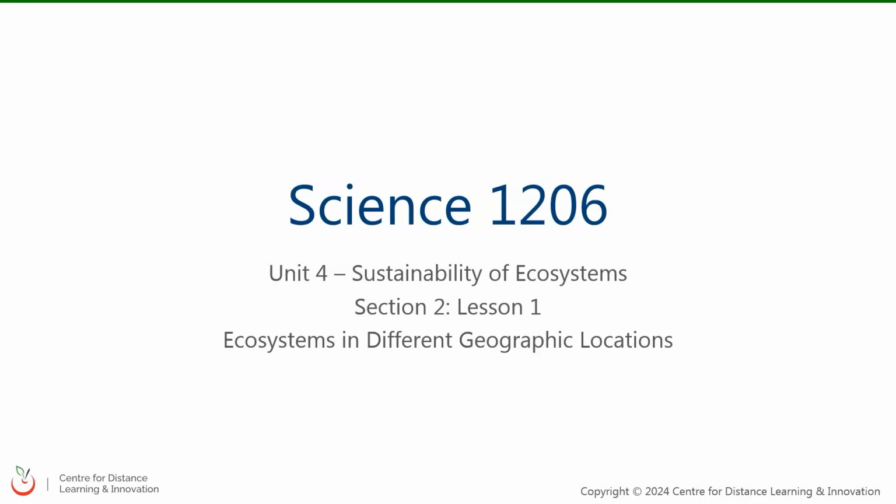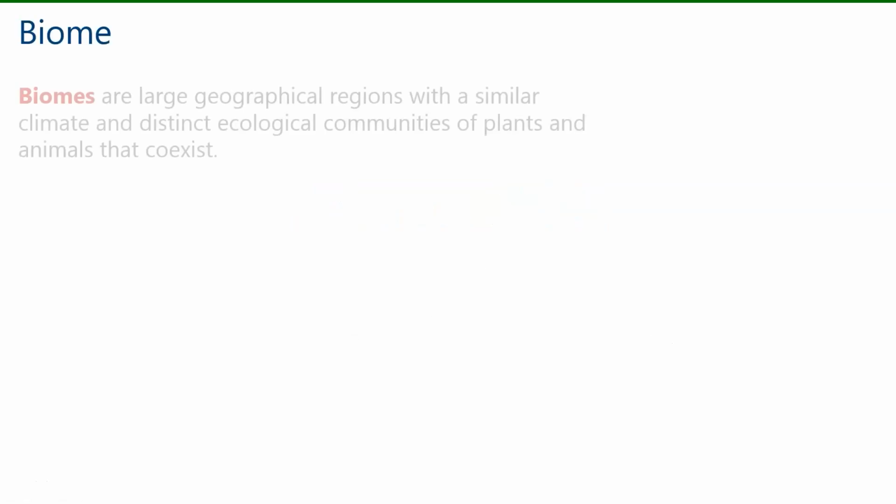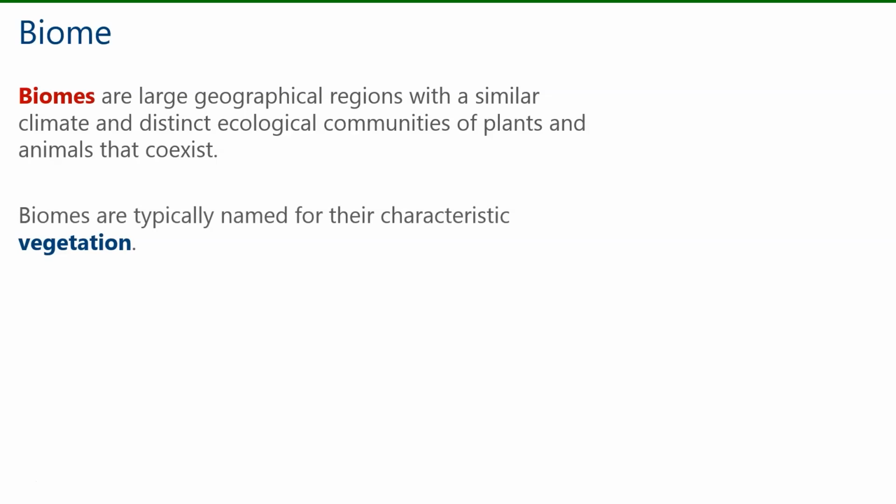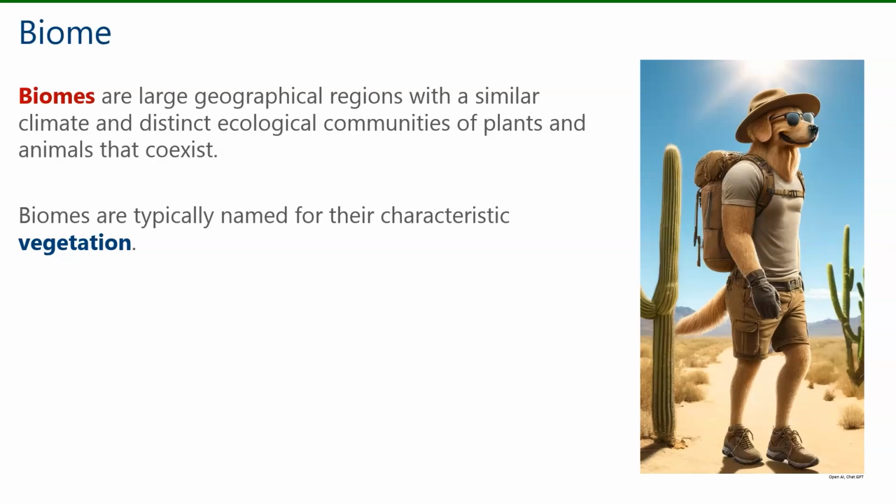Let's get started. Let's begin with a definition of the term biome. Biomes are large geographical regions with a similar climate and distinct ecological communities of plants and animals that coexist. Biomes are typically named for their characteristic vegetation. For example, in the desert biome, you'll find characteristic vegetation like cacti and shrubs.